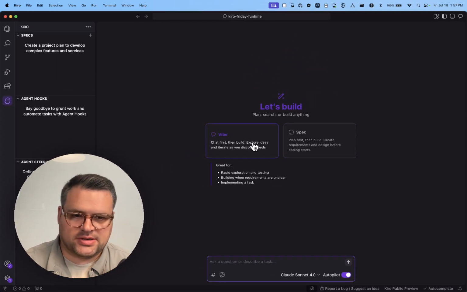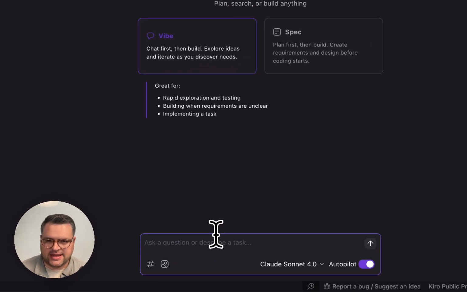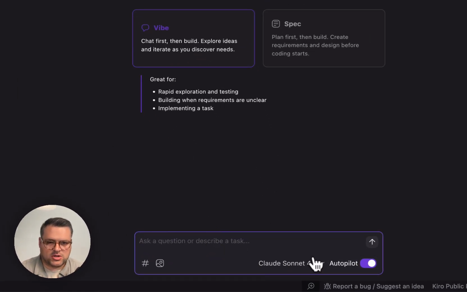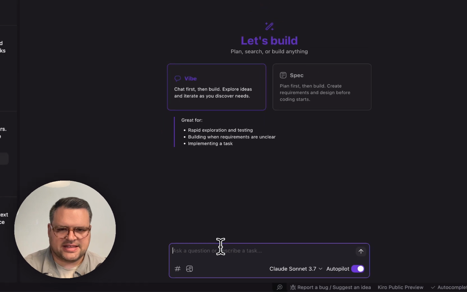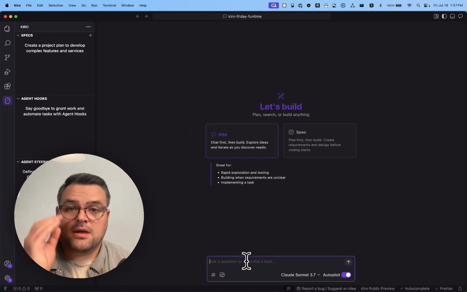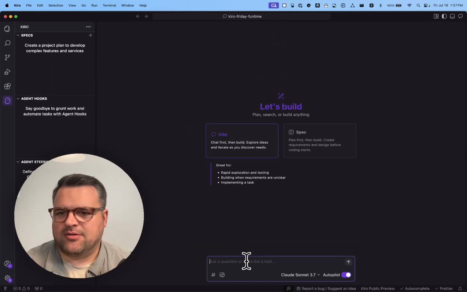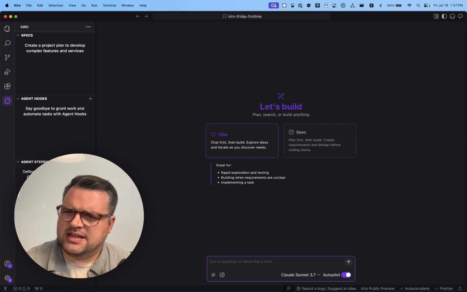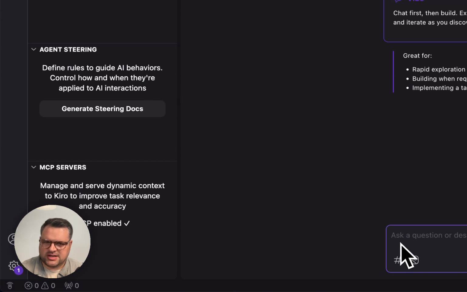And oh, this is cool. All right, so down below is just a prompt. I like this. Okay, so looks like I can pick between different models. Sonnet 3.7. I think I'm going to do that because I think 4 is getting hammered by KIRO today. Okay, so there's a lot of things on the side that I find a little overwhelming, but I guess we'll learn what they are. Specs, agent hooks, agent steering, MCP servers.